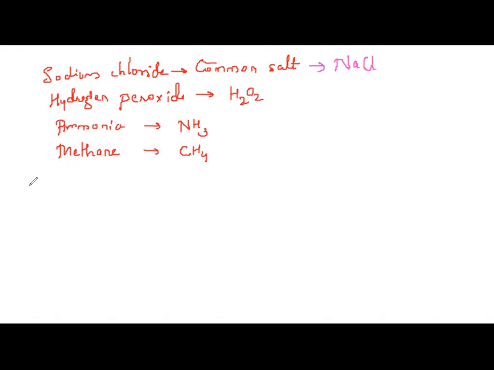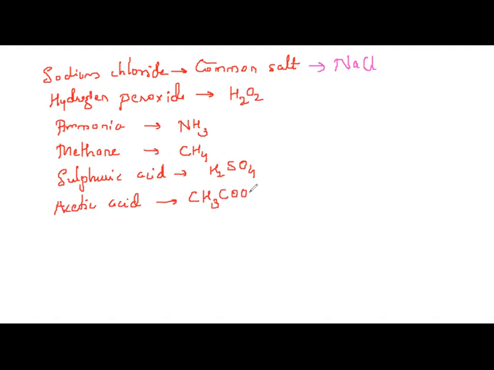Then sulfuric acid, you might have come across this term: 2 atoms of hydrogen, 1 atom of sulfur, 4 atoms of oxygen. Then acetic acid: here we have carbon, hydrogens, then COOH. Therefore, 2 atoms of carbon, 4 atoms of hydrogen, and 2 atoms of oxygen.